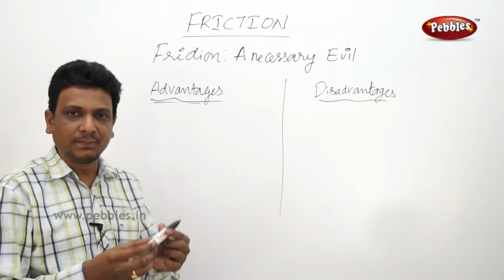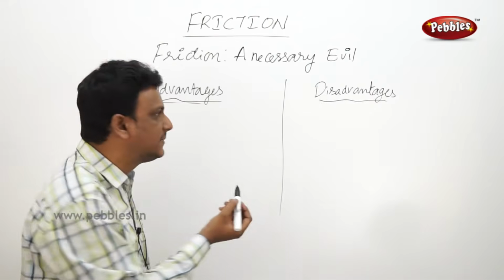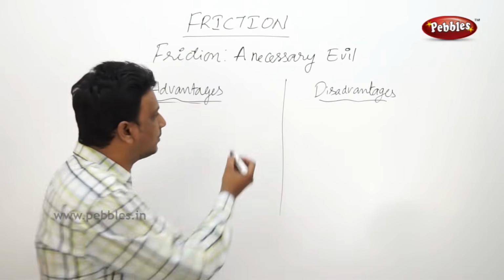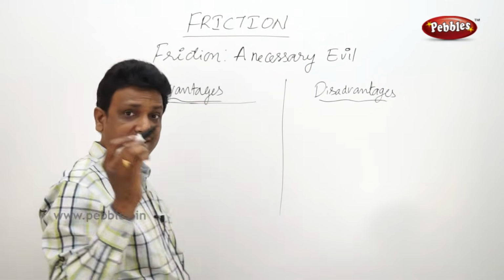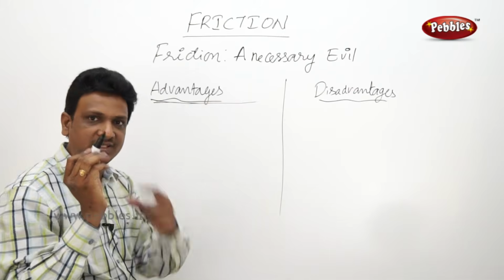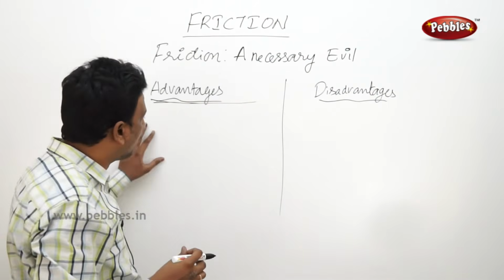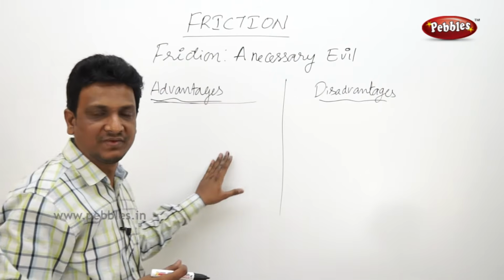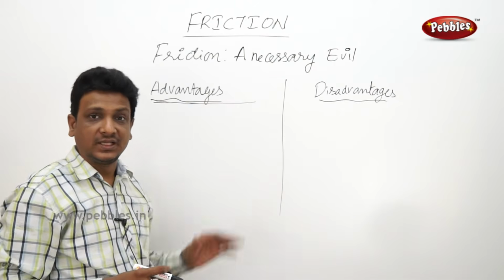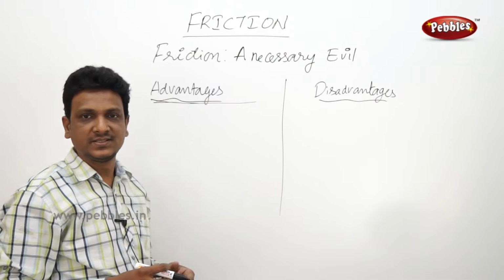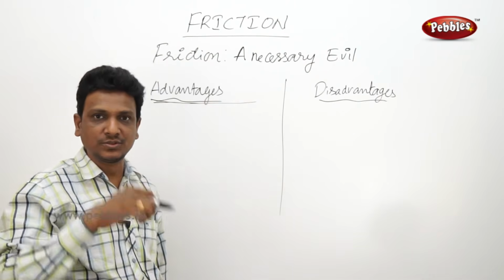Say, if I apply some grease or oil to this pen and try to hold it, it may slip. I may not be able to write here. As I am writing here, there is some friction between the tip of this pen and this board. You may find that the board is very smooth without any irregularities, but still it has irregularities. If the board had no irregularities, then I could not write. So I am able to write because of the friction.